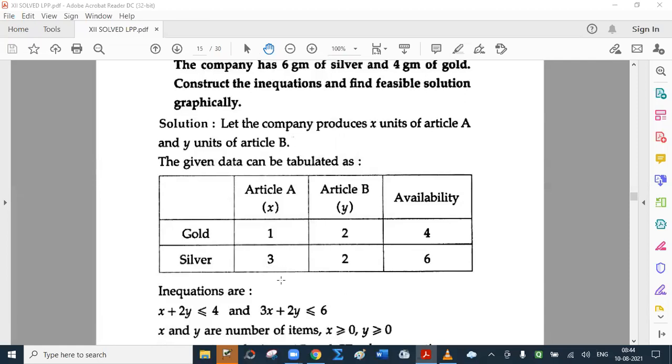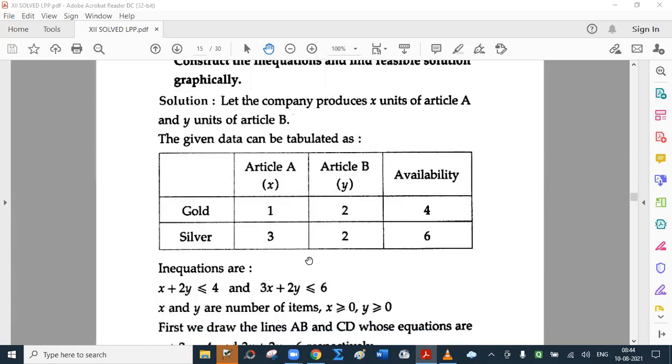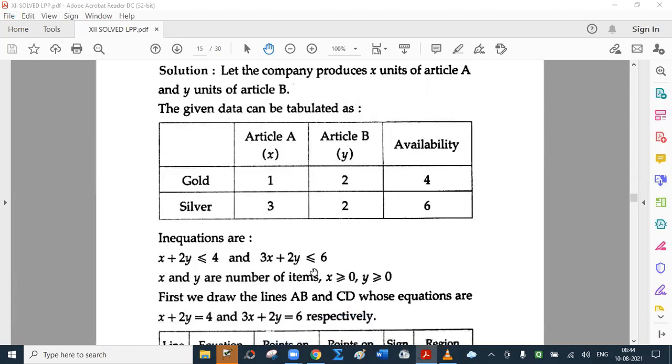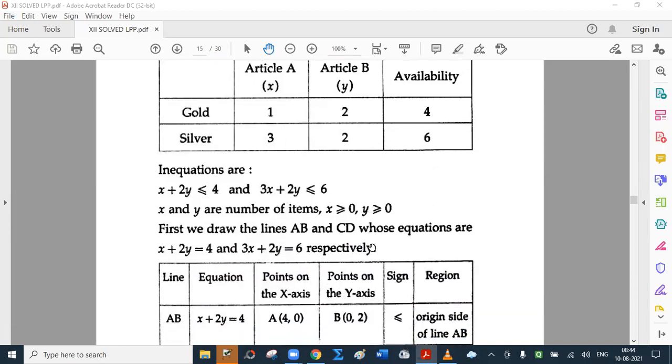Now X and Y are numbers of items. So can they be negative? No. So X greater than or equal to 0, Y greater than or equal to 0. These are called non-negativity restrictions. So first we draw lines whose equations are X plus 2Y equal to 4 and 3X plus 2Y equal to 6.